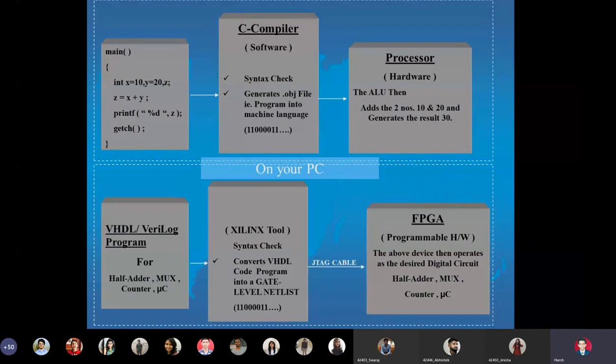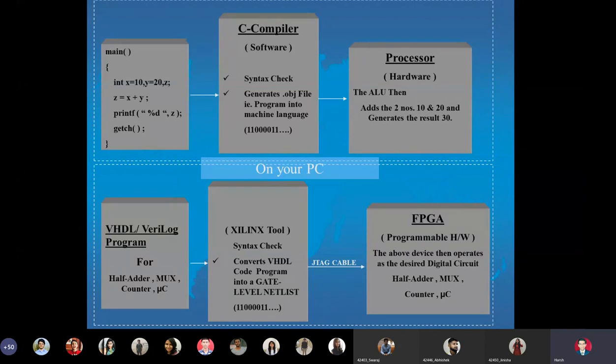All of you must have written programs for a microcontroller, maybe for Atmega, Arduino, Raspberry Pi. So our journey begins on a CAD tool, say MPLAB or a Keil cross compiler. There you write an assembly language program which conforms to the instruction set of the microcontroller. It is written in an IDE, that is integrated development environment, and that IDE will do syntax checking and will convert it into what is called a hex file. And there is a facility in the tool by which you can download that hex file into that particular microcontroller, and you can see the outputs. You can read the register content by using what is called an emulator.